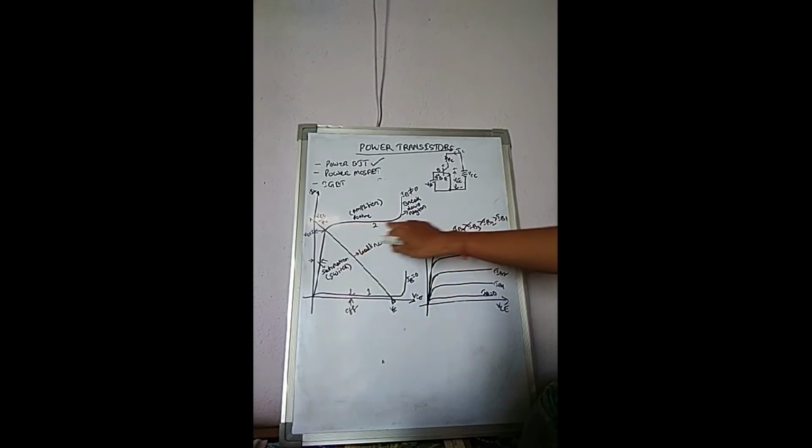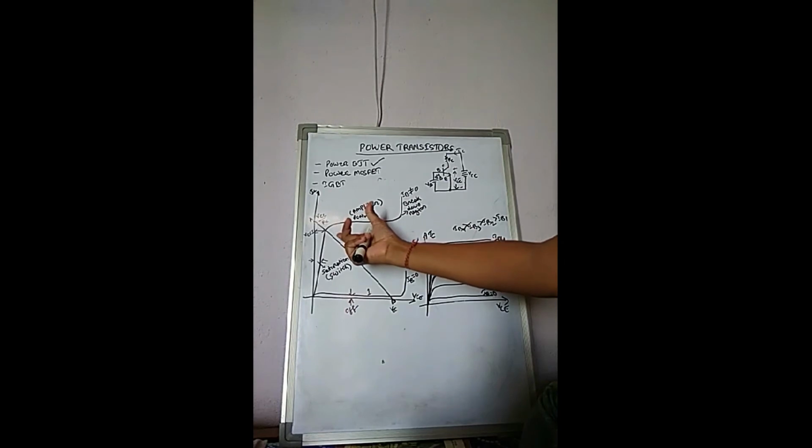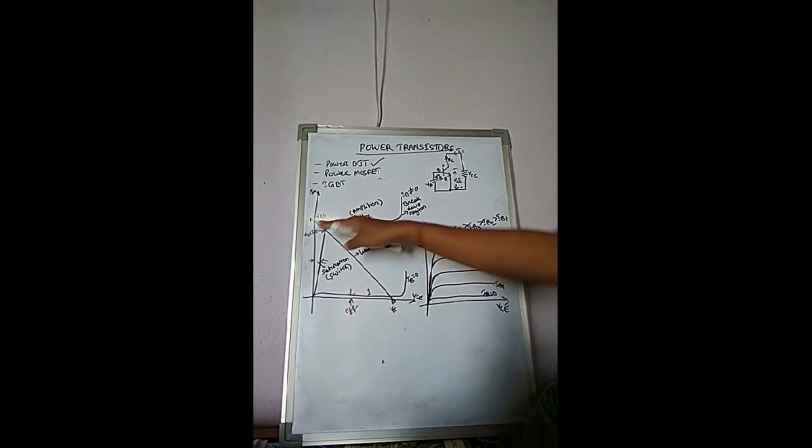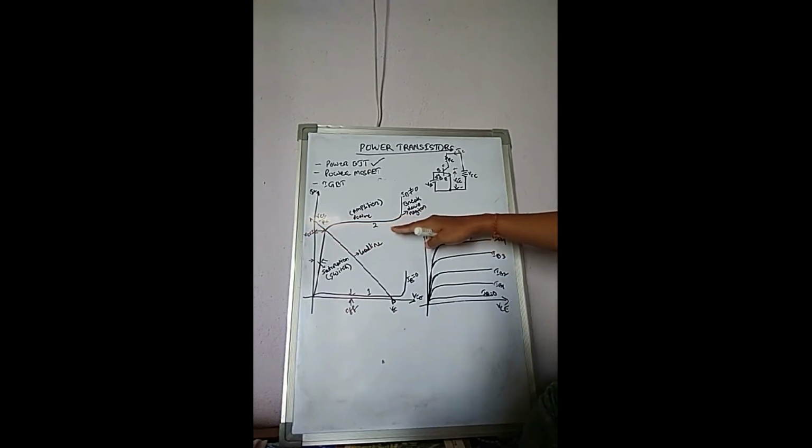And the flat part of this curve, what happens here? Here, see, the VCE level is now increasing, and the IC level is almost constant. This is the active region. Here the transistor acts as an amplifier.